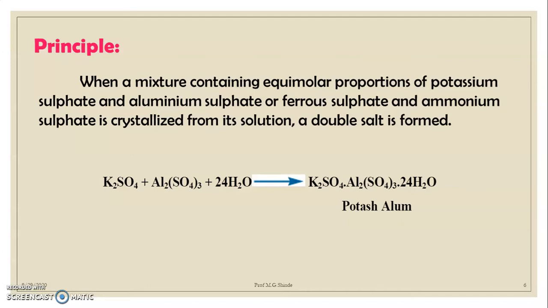So the reaction involved in the preparation of potash alum: K2SO4, that is potassium sulfate, plus Al2(SO4)3, that is aluminum sulfate, in presence of water molecules, will give the double salt potash alum, that is potassium aluminum sulfate.